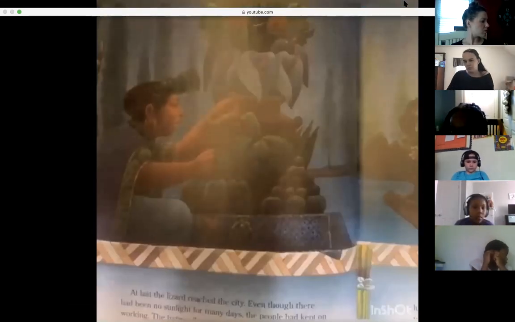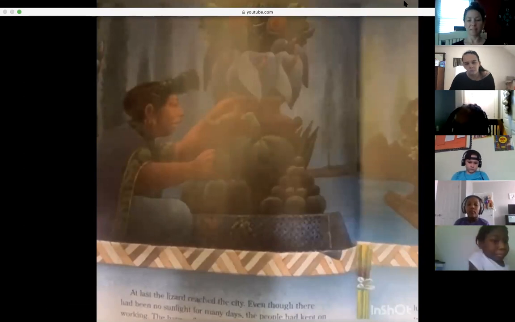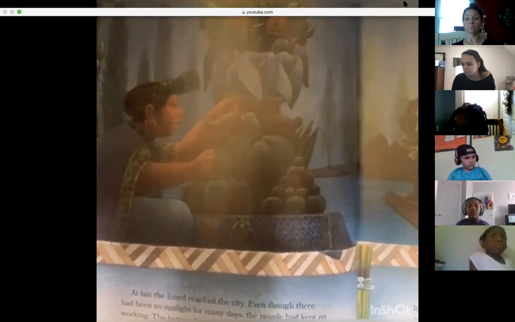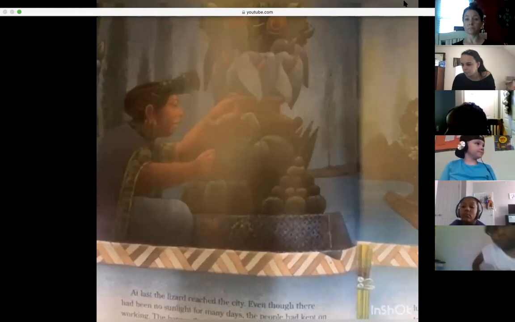At last, the lizard reached the city. Even though there had been no sunlight for many days, the people had kept on working. The barges floated softly in the waters of the lagoon, laden with fruits and flowers. In the enormous marketplace, the vendors had laid out their wares on beautiful woven blankets.